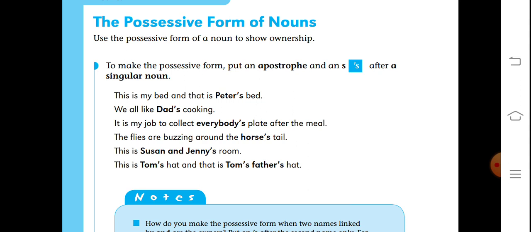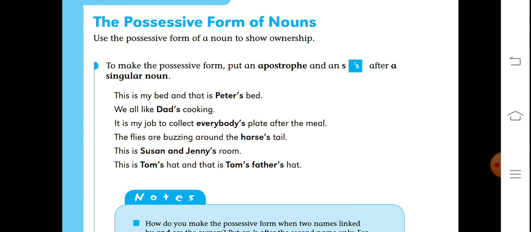Susan and Jenny's room. Here two nouns are there and in the second noun we have used apostrophe and s. This is the rule when two names are there and we are talking about the same thing, we have to use apostrophe and s with the second noun which is used after and. This is Tom's hat and that is Tom's father's hat. Here you can see three nouns are there and all are possessive.